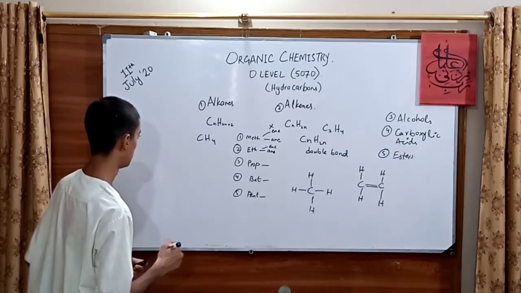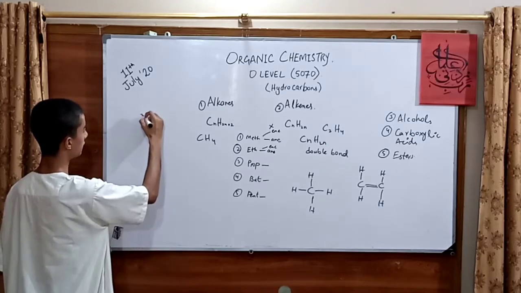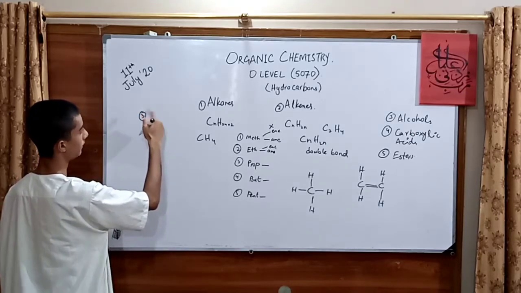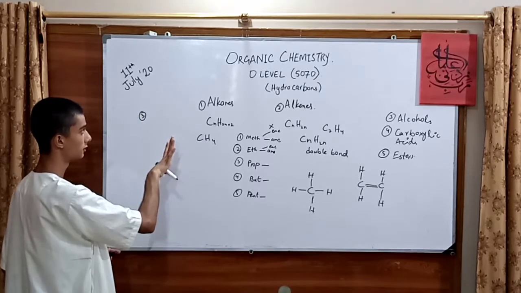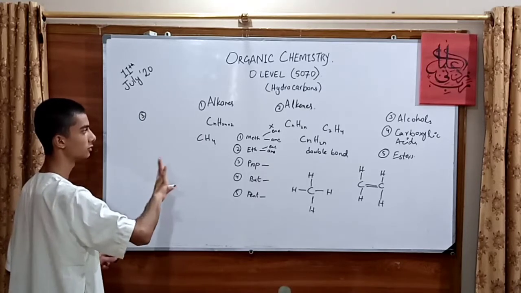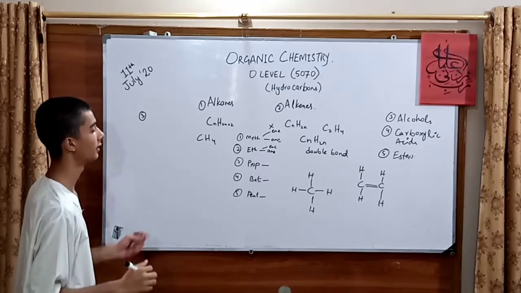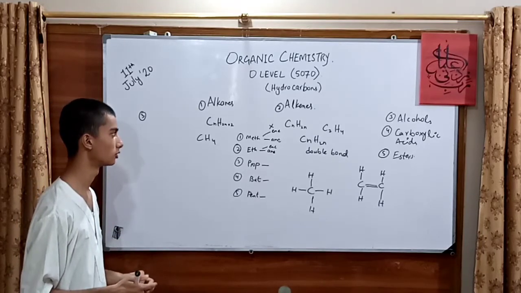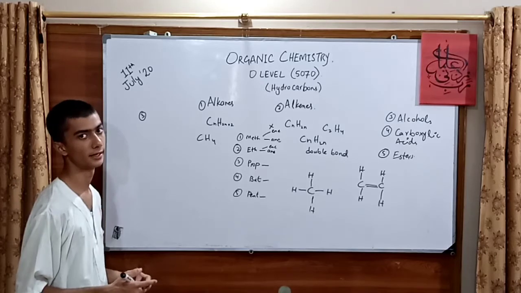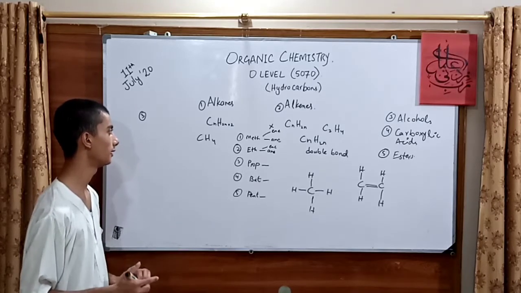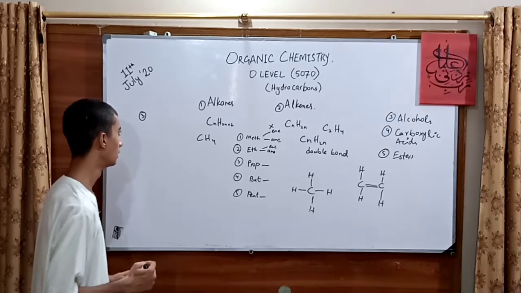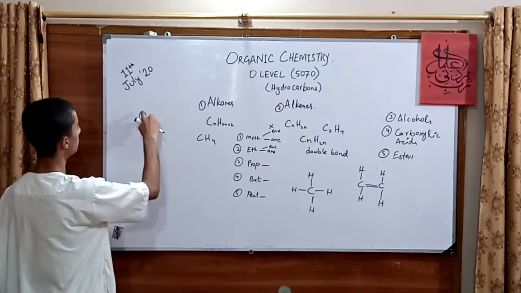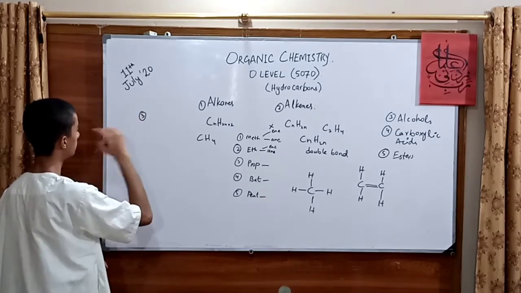Now, the third thing regarding the organic families of alkanes and alkenes is that they only have hydrogen and carbon. There is no other element, for example no oxygen, no nitrogen, nothing, only carbon and hydrogen. There are also some reactions.